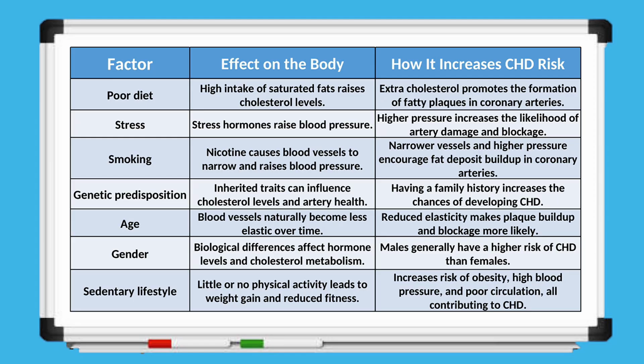Smoking is another major risk factor. Nicotine causes blood vessels to constrict and also raises blood pressure. Narrower blood vessels combined with higher pressure encourage the buildup of fatty deposits in the arteries. Genetic predisposition is important as well. If certain traits run in your family, they can influence cholesterol levels and artery health, making you more likely to develop coronary heart disease. Age naturally affects the arteries. As we get older, blood vessels become less elastic, which makes them more prone to plaque accumulation and blockage. Gender also plays a role. Biological differences affect hormone levels and cholesterol metabolism, and in general, males tend to have a higher risk of coronary heart disease than females.